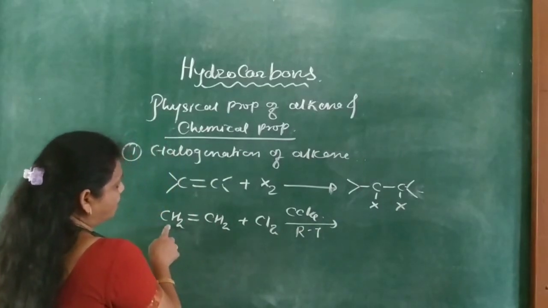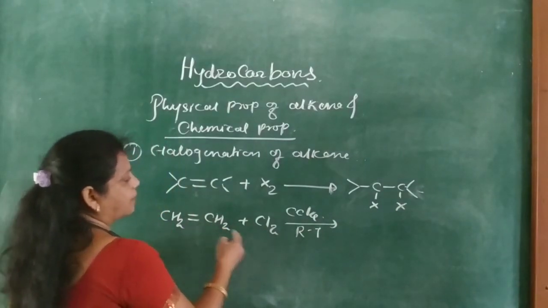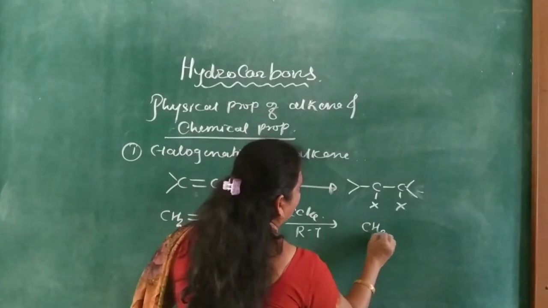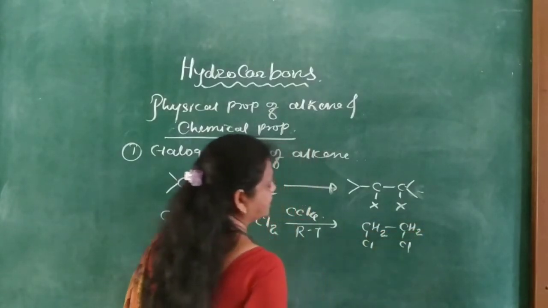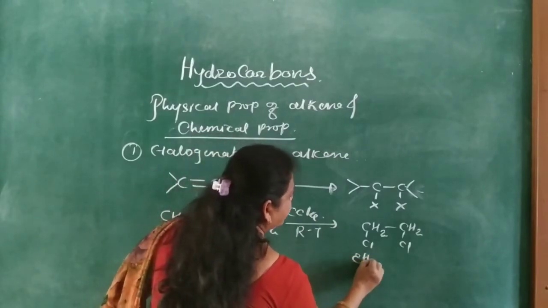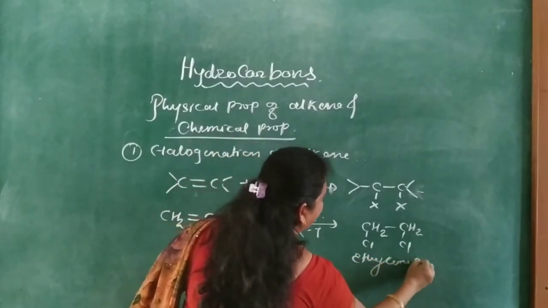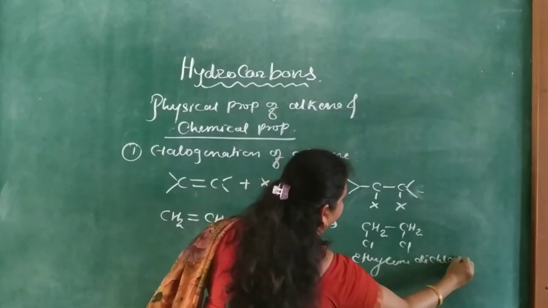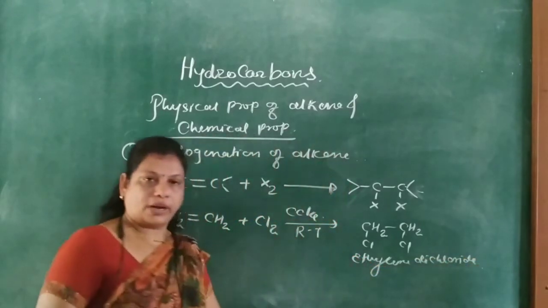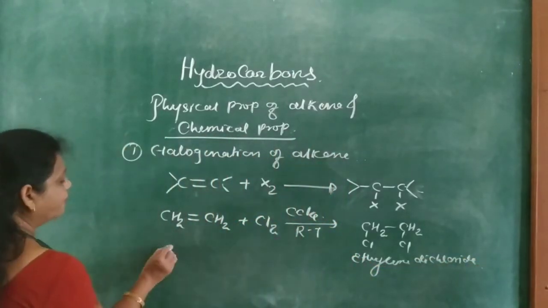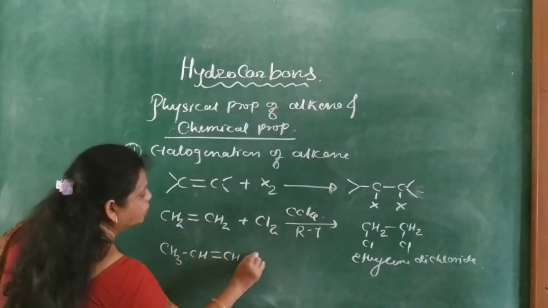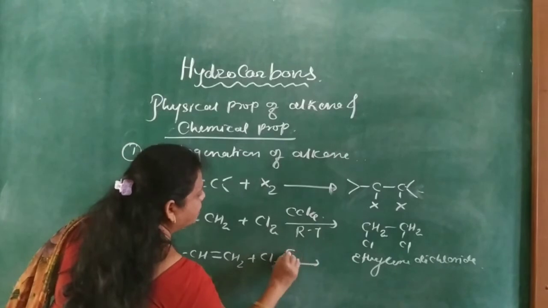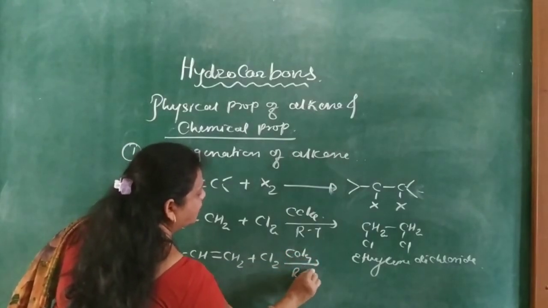Then one Cl combines with this carbon atom, another Cl combines with this carbon atom to form CH2Cl-CH2Cl, and this is called ethylene dichloride. Ethylene dichloride.